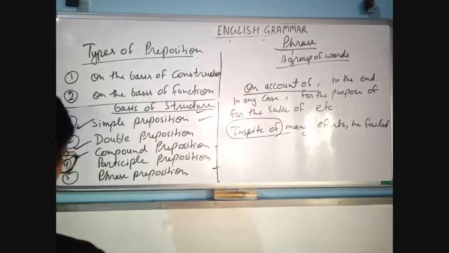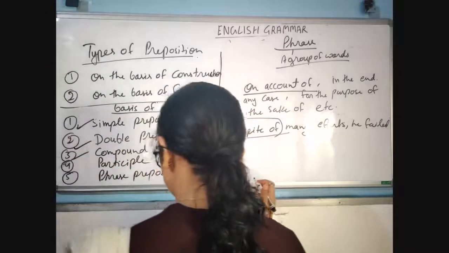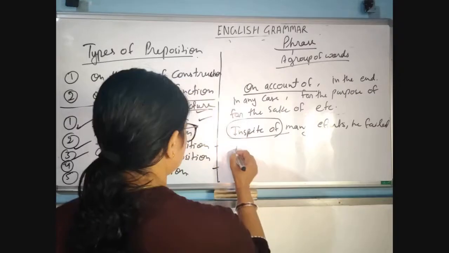Next. They stayed together for the sake of their job.